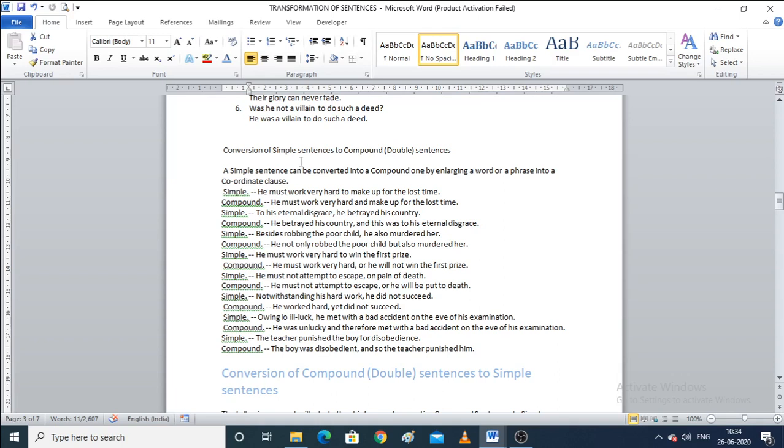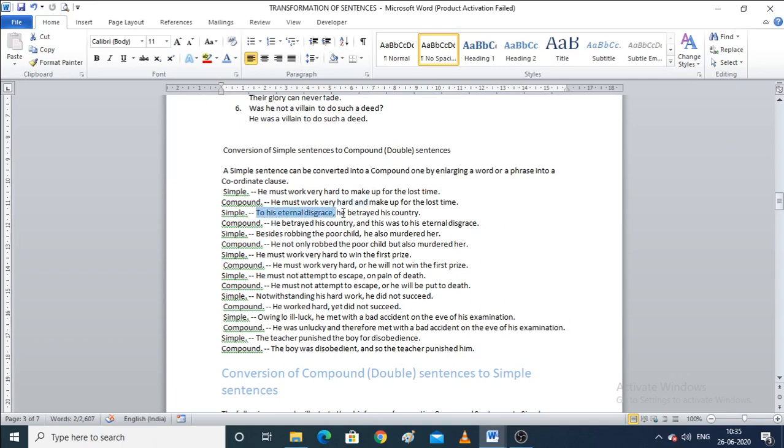Now, what is a simple sentence? See, he must work hard to make up for the lost time. Now, if you want to convert it into a compound sentence, you have to break it into two independent clauses which are joined together. He must work very hard and make up for the lost time. Now, we did not join them with a comma, but we have joined them with a conjunction, which is and. So, what can we use to join them? A comma, a semicolon, and a conjunction.